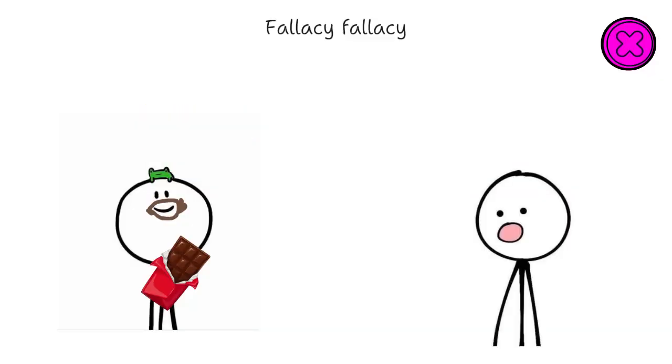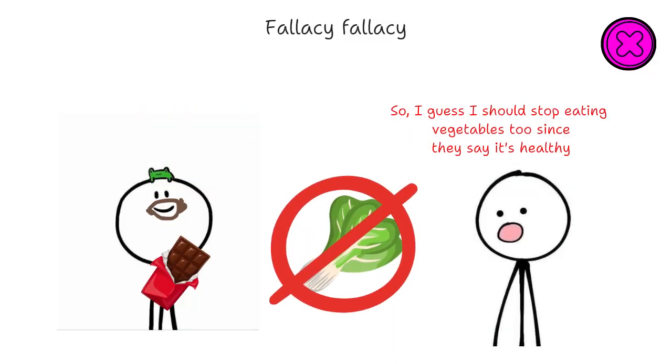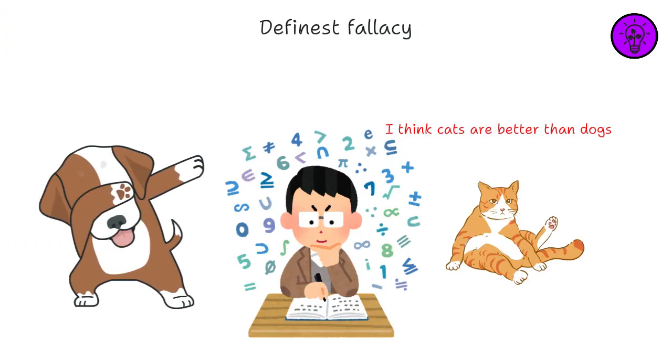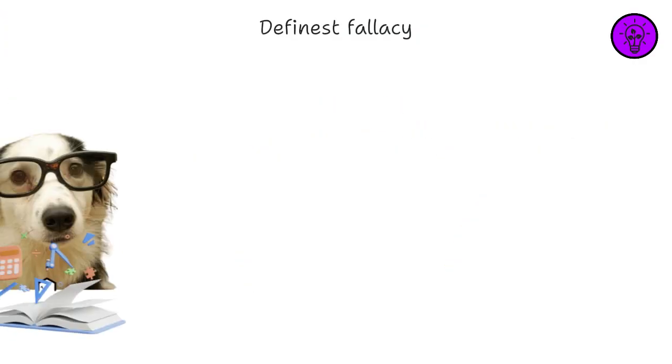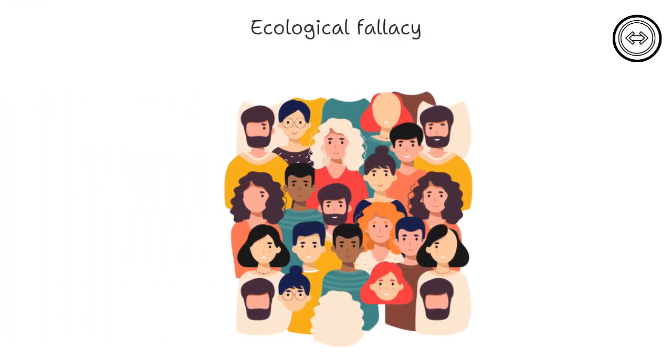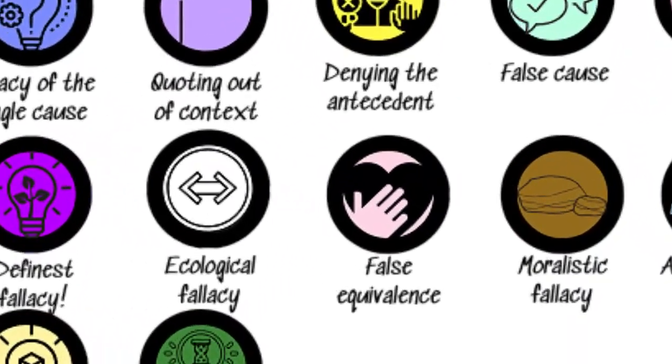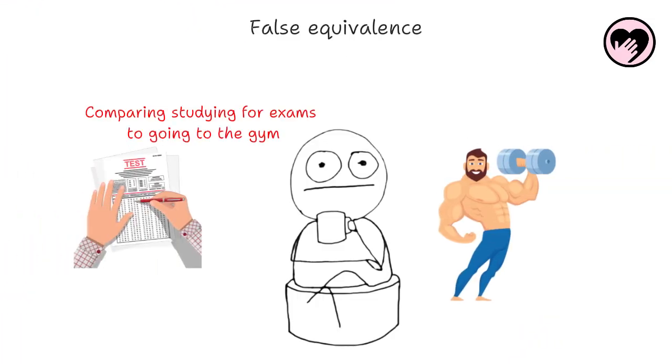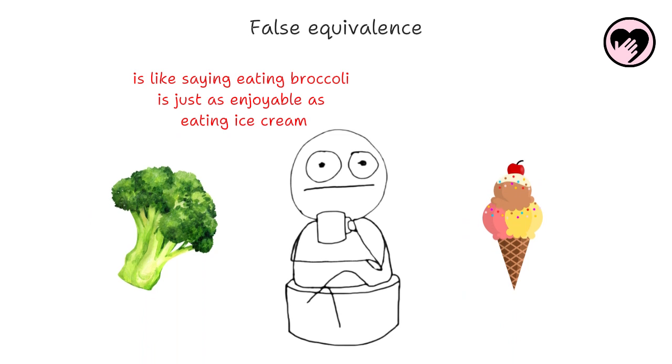It's saying that when an argument contains a fallacy, its conclusion must be false. Definist fallacy. It happens when one defines a term in such a way that makes one's position much easier to defend. Ecological fallacy. Ecological fallacies assume what is true for a population is true for the individual members of that population.